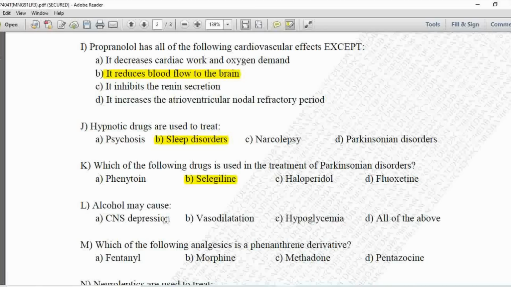Next, alcohol may cause. Option A is CNS depression, B is vasodilation, C is hypoglycemia, and D is all of the above. So here alcohol may cause the CNS depression, also it may cause the vasodilation, and it also produces the hypoglycemia. So option D, all of the above is correct.